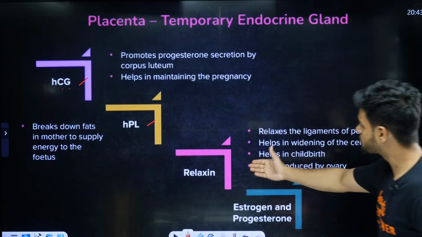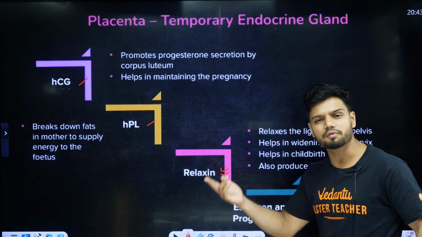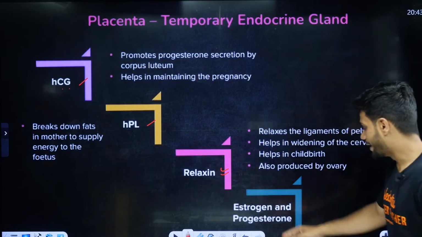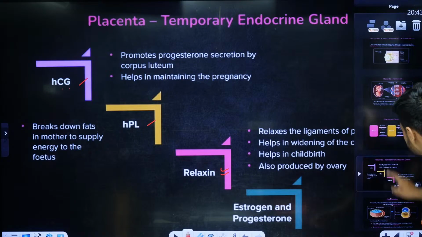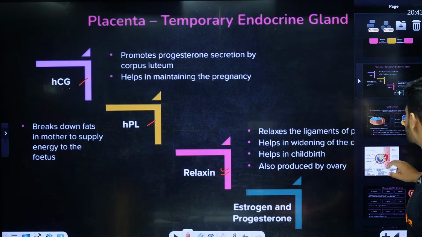Then there is relaxin also. Relaxin is produced by the ovaries also in the later stages. Estrogen, progesterone तो produce होते रहते हैं फीमेल के अंदर normally. Students. Now what happens? Students, understand.